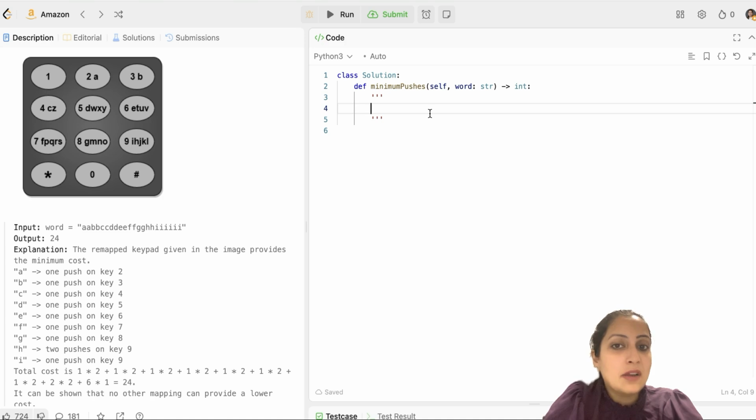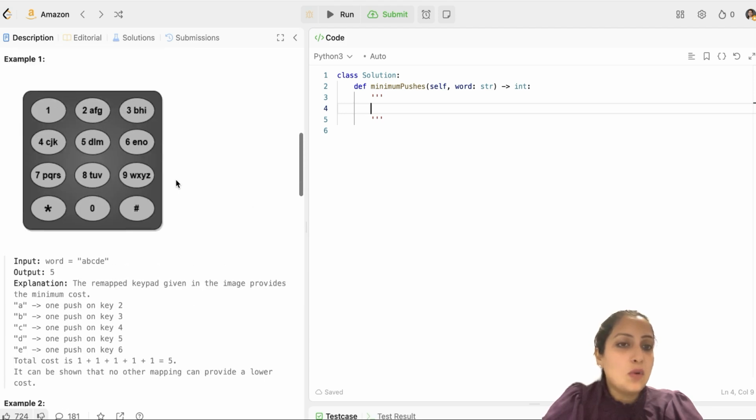I can initialize an array, because I am just interested in the counts and not the key values, not the A, B, C, D alphabets. So I can initialize an array of length 26 with zeros and then update the value for each index based on the occurrence of the alphabet. But the index of the array will be 0 to 25, while my alphabets are not 0 to 25. My alphabets are lowercase letter a, lowercase letter b, lowercase letter c. So I'll first use ASCII code to convert those alphabets to their ordinal values, and then I'll bring them to the range 0 to 25 by subtracting the ordinal value of lowercase letter a. I hope that is clear to you.